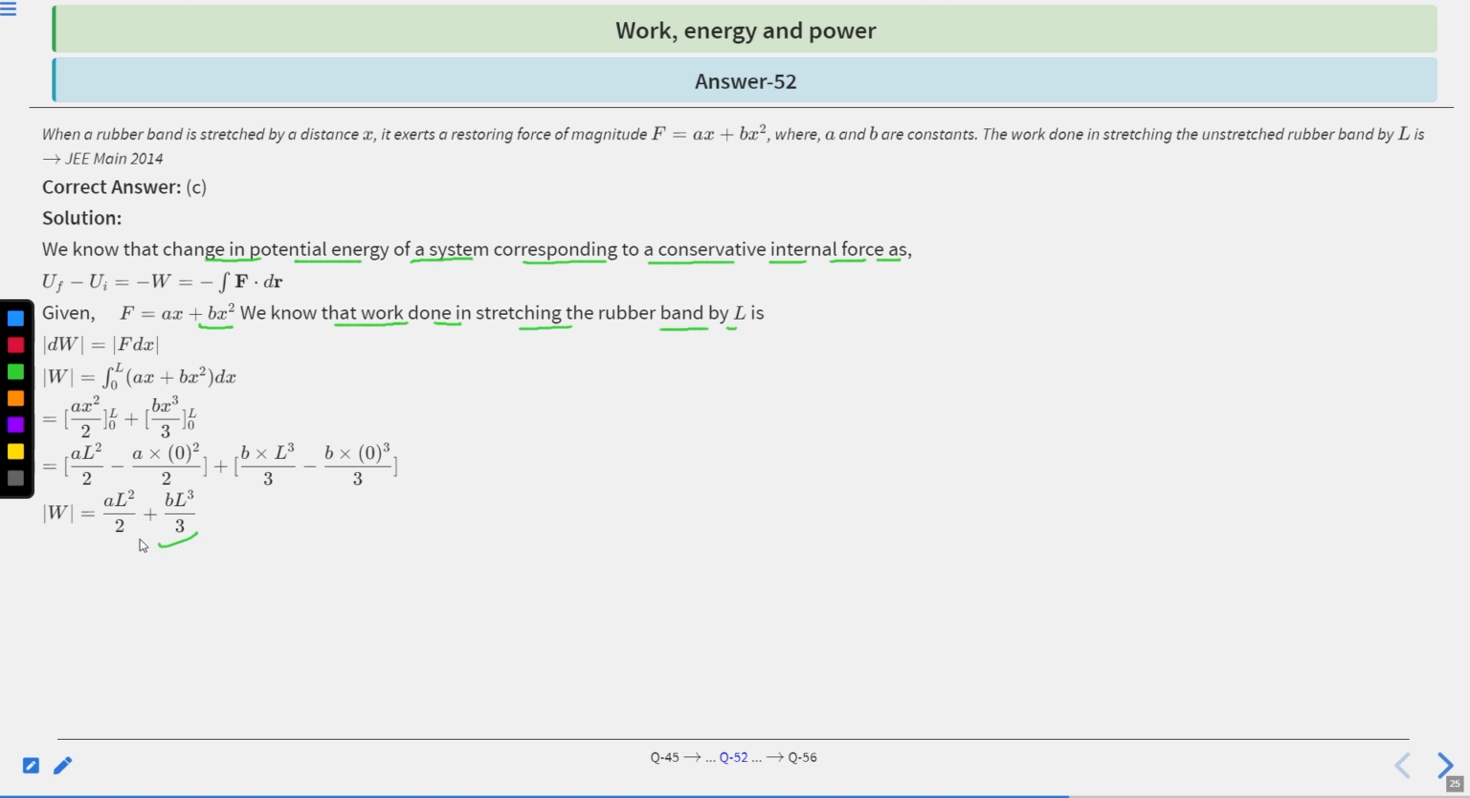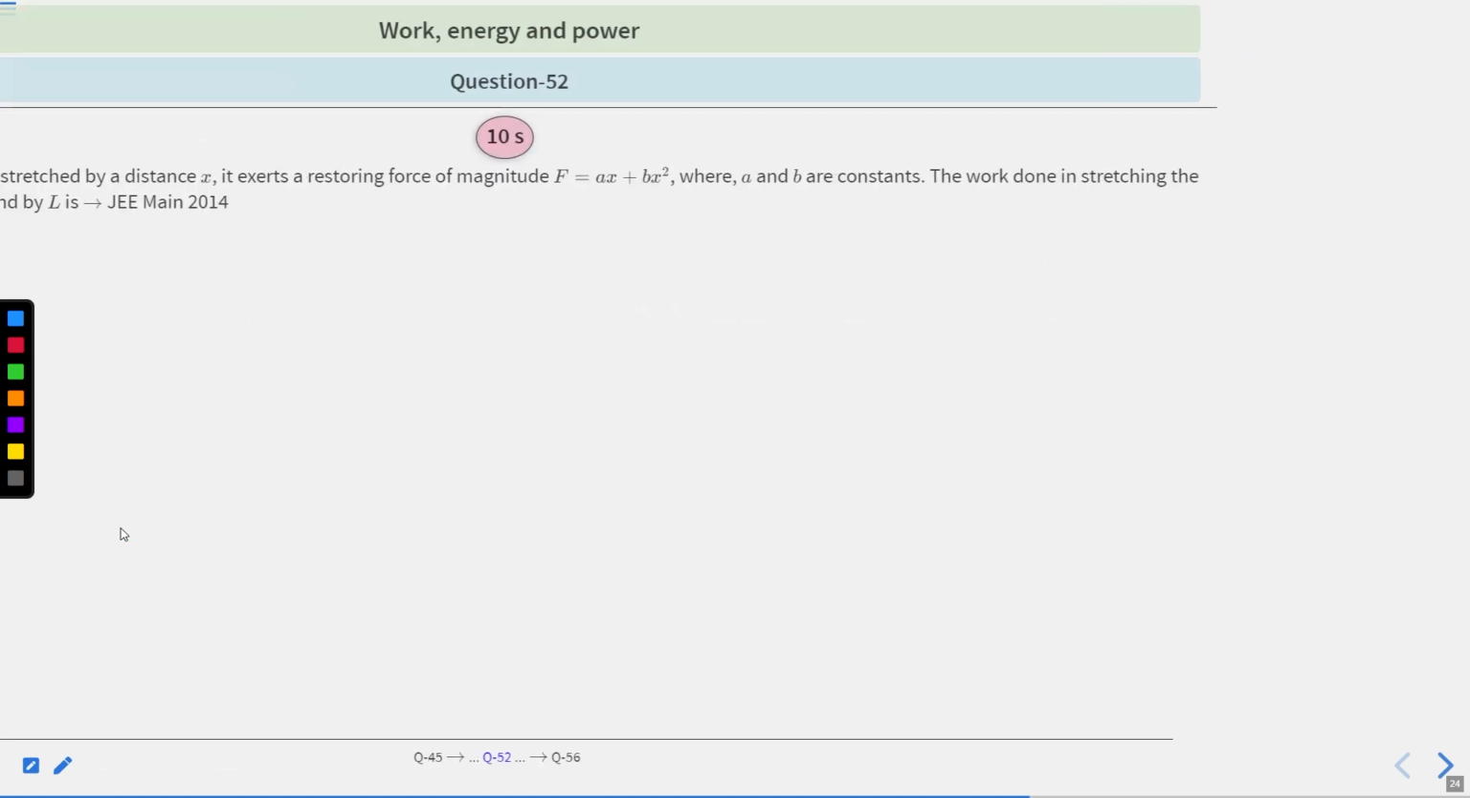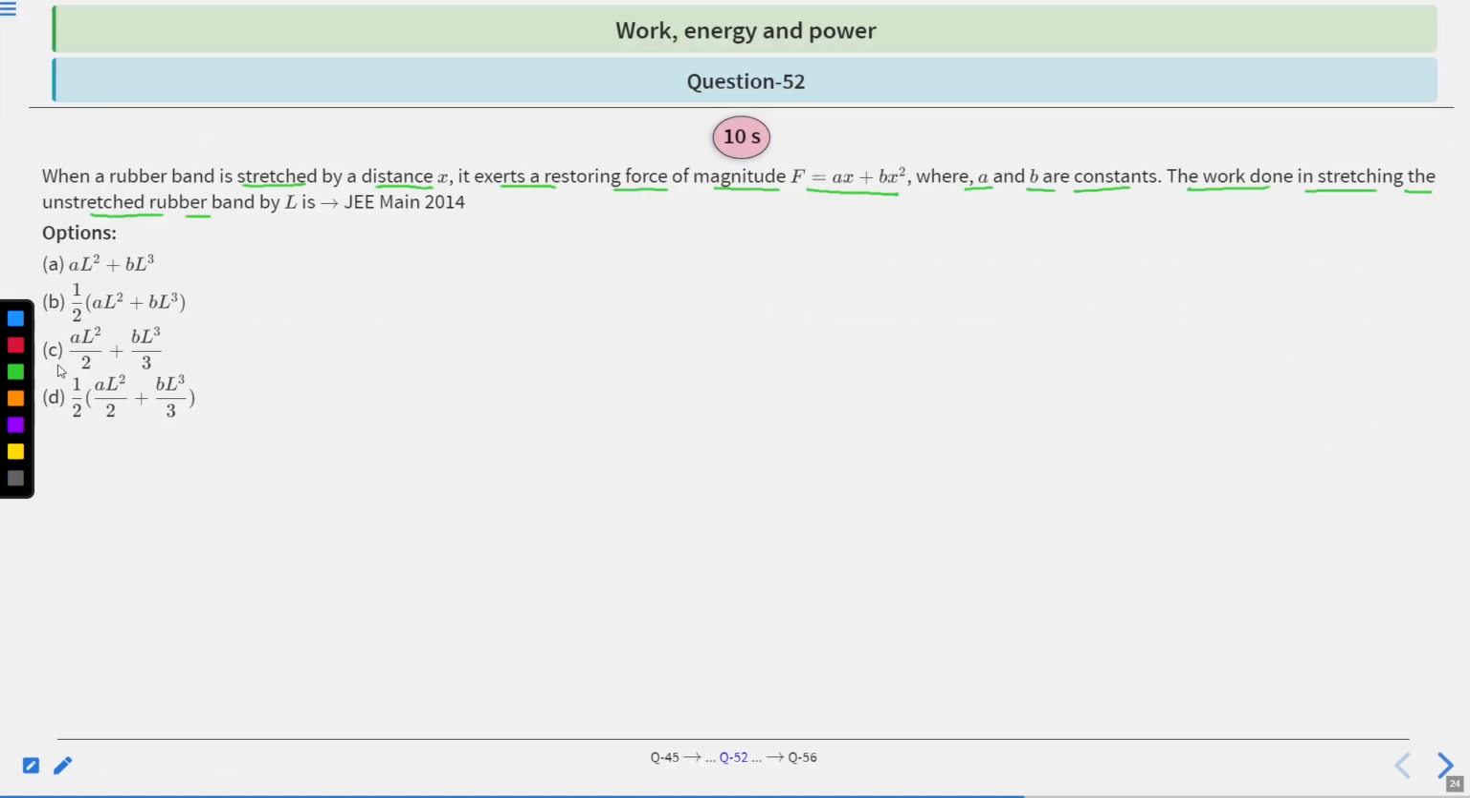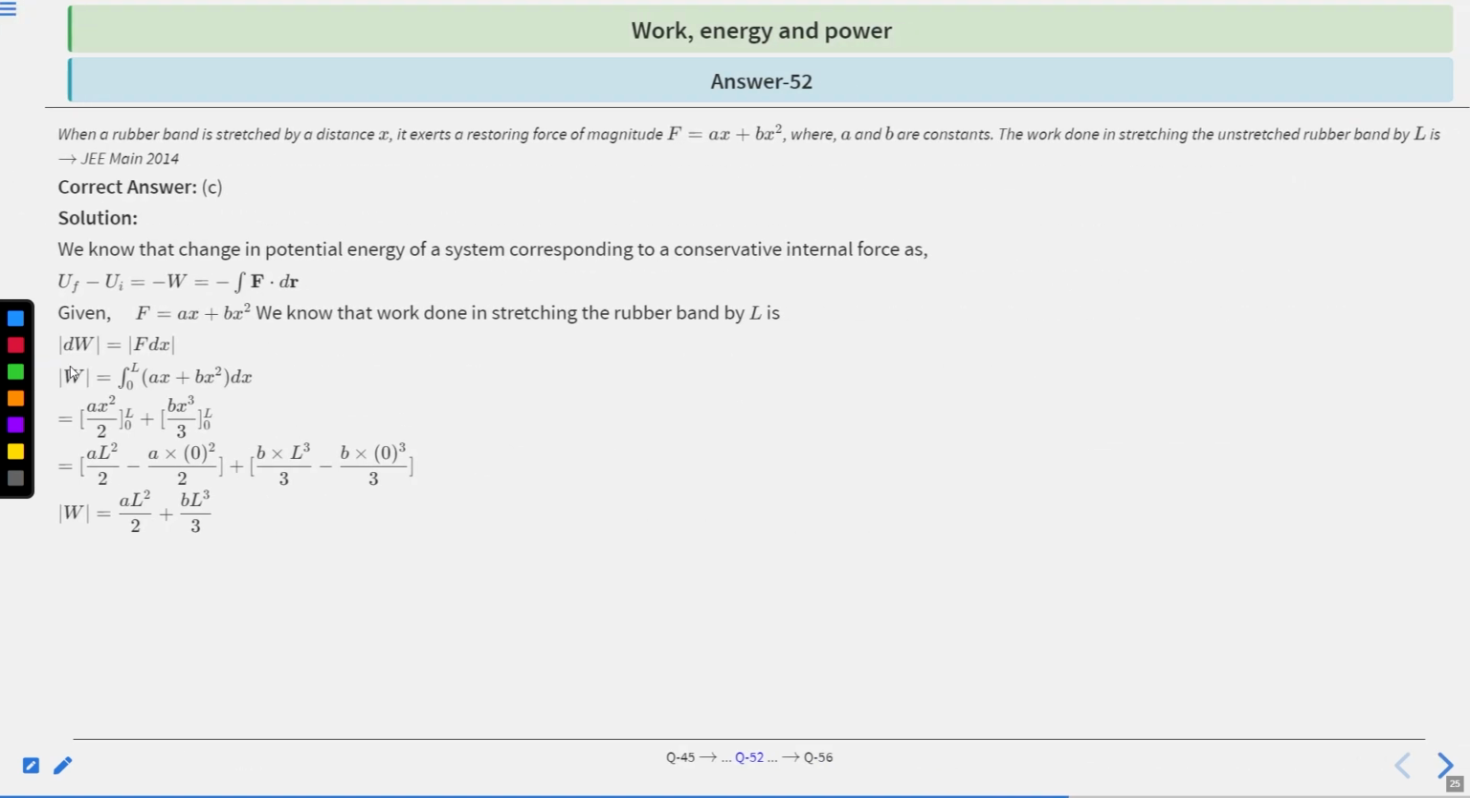Clear? So the correct answer is C. C is the correct answer. Clear? Next question. Question 53.